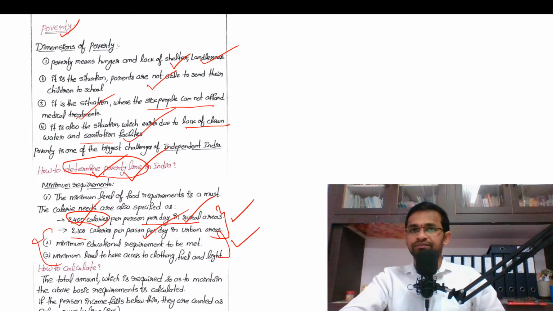Am I making sense? So in simple words, the poverty line indicates the minimum expenditure that is required to meet the minimum needs of life, and those who cannot meet it are called below poverty line. Am I clear? Right.